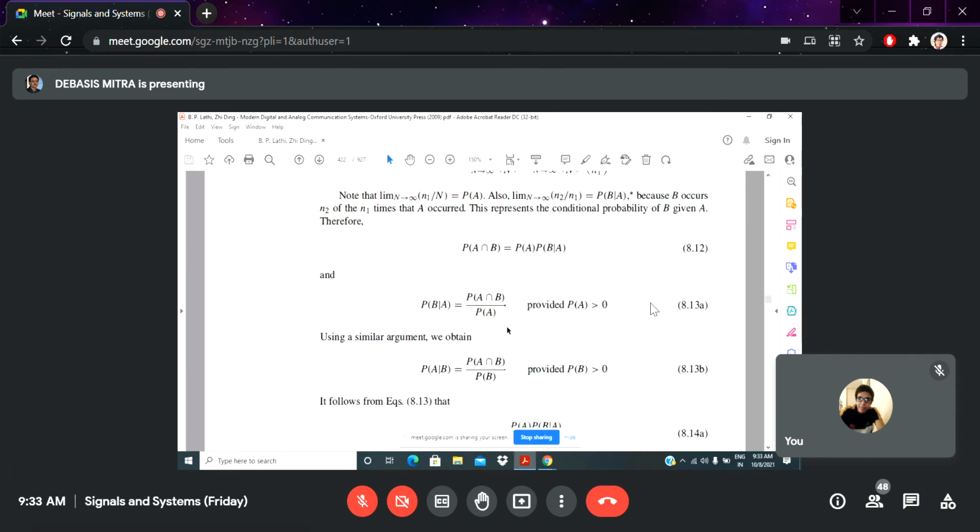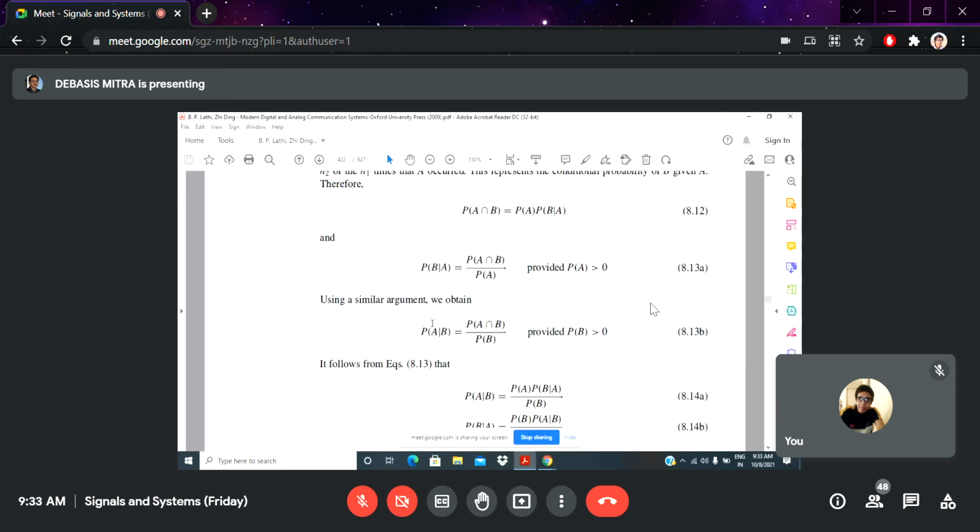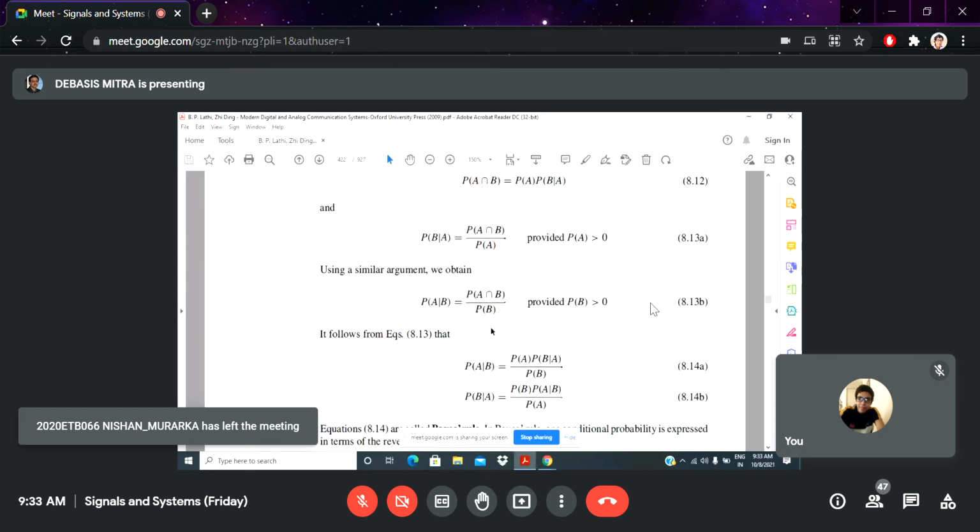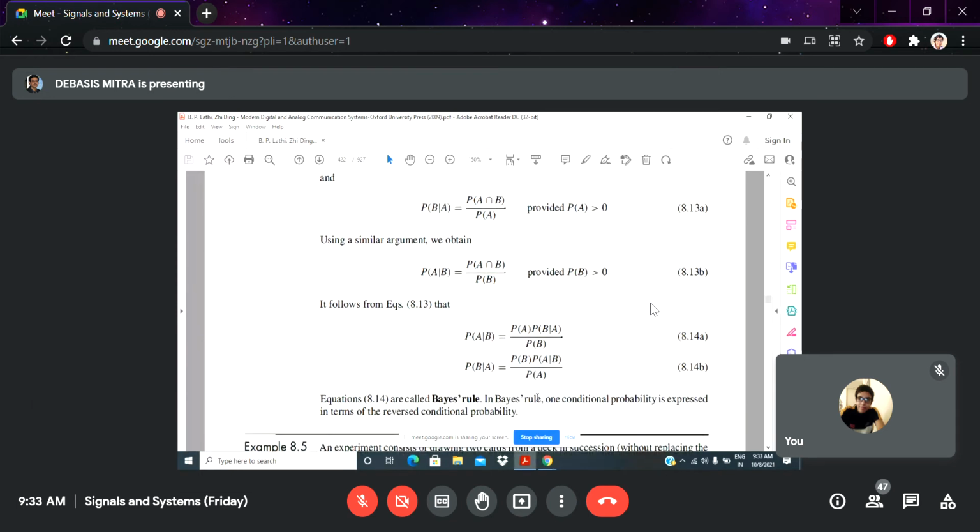Got it? So similarly, whenever you are going to calculate the conditional probability of A with respect to B, you can write it there. These two equations are very well known: the conditional probability of A with respect to B and B with respect to A, and the individual probabilities, can be written like that.